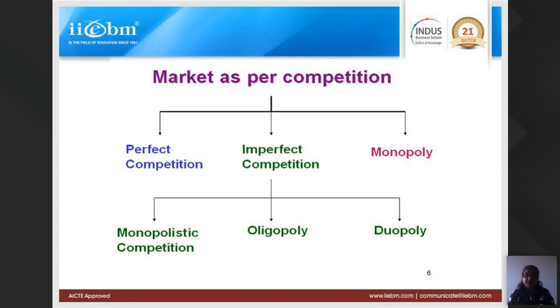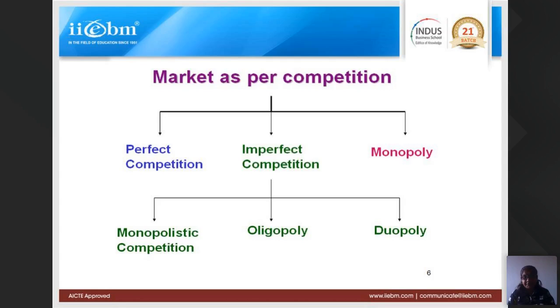Perfect competition is more theoretical; I repeat, it does not exist as perfectly as you'll find in the case of its features. Features means characteristics. But to some extent, you will definitely find perfect competition in the vegetable market, agriculture market, photocopying business, tea stalls.